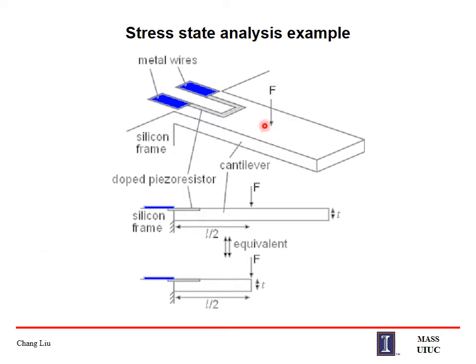Here we are showing an example of stress state analysis of a cantilever beam. It's a cantilever, we are fixing a doped piezo resistor. This is how we are going to place the piezo resistor, and as we apply a load here, the deflection is happening at the bottom. So the strain gauge resistance will change and you can measure it. Measurement is through this metallic wire lead coming outside.